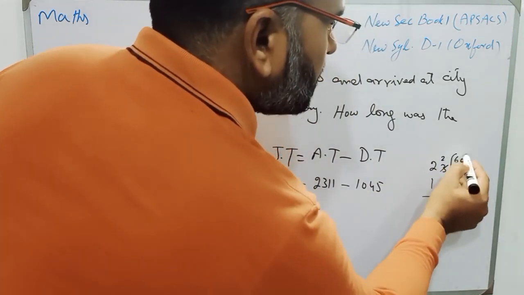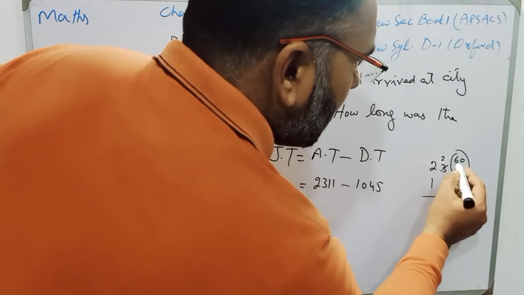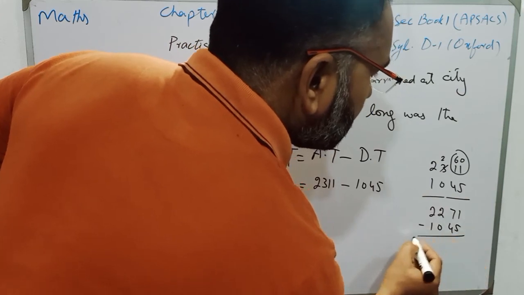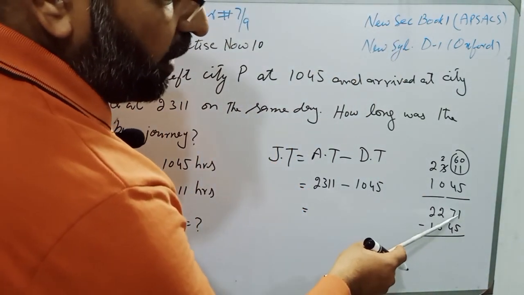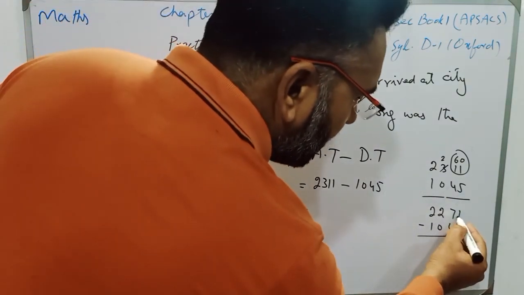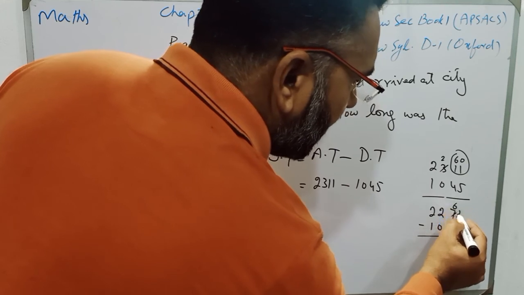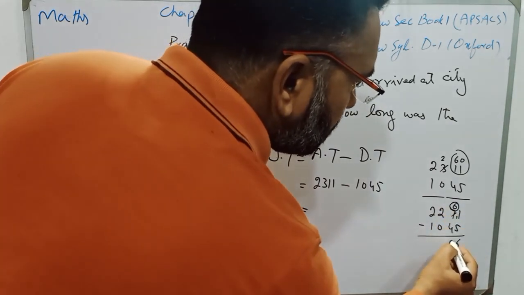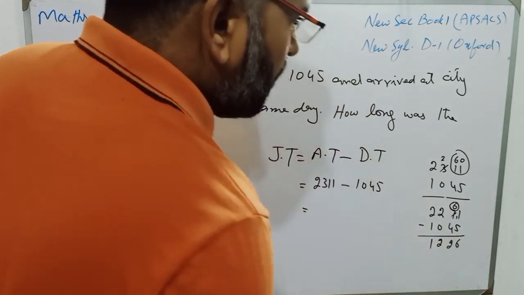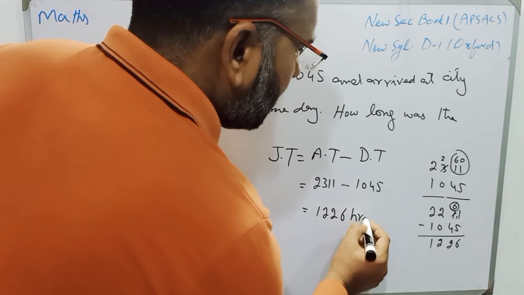Now students, we will sum up the minutes, and it is written as 22 hours and 71 minutes minus 10 hours and 45 minutes. Now students, we will subtract minutes from minutes and hours from hours. 71 minus 45 means 26, and 22 minus 10 means 12. So again the time is 12:26 hours, the journey time.